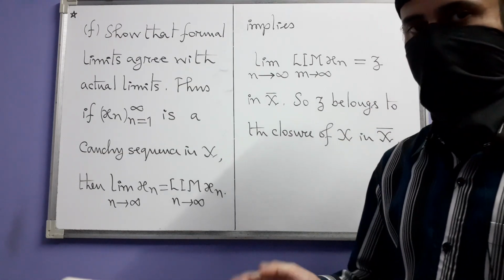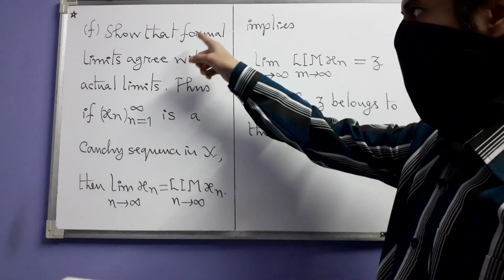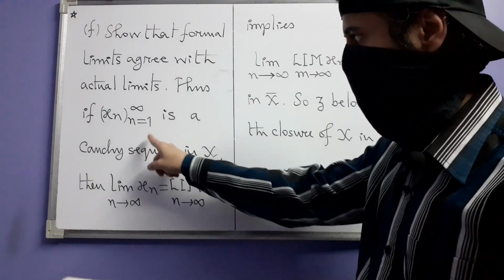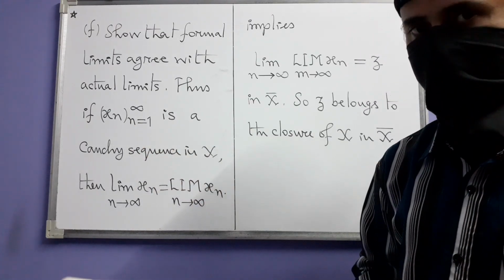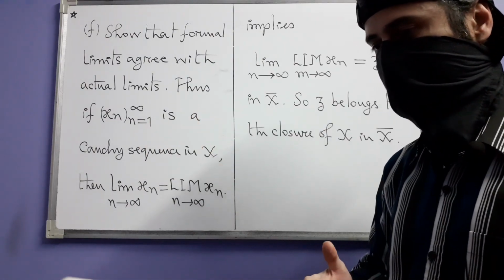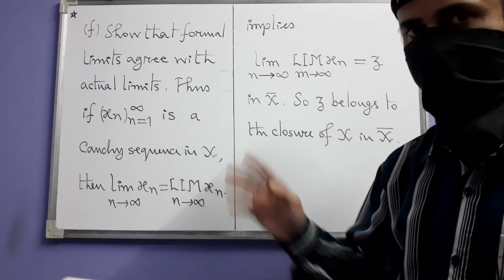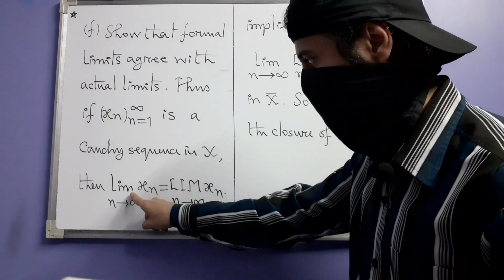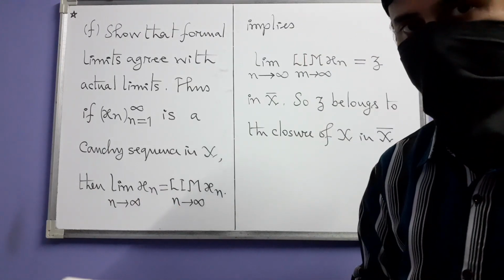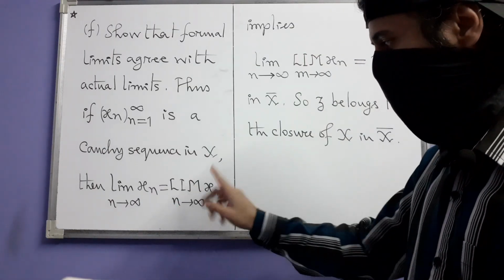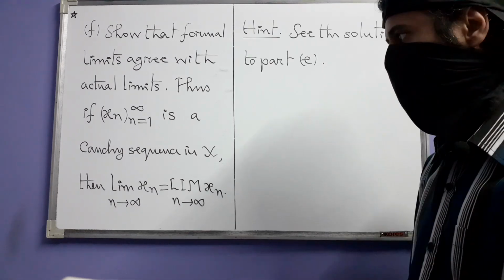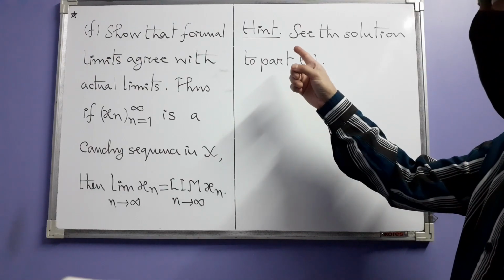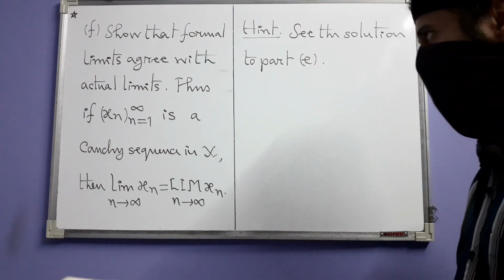And finally, we have part F also, where we have to show that formal limits agree with actual limits. So if x_n is a Cauchy sequence in the original space X, then you can think of it as a Cauchy sequence in the space X bar also via that identification. With that, we have to prove that the limit of x_n, that is the ordinary limit, is actually equal to the formal limit of x_n. Really, there is nothing new to prove here, so instead of a solution, I give you this hint. See the solution to part E.